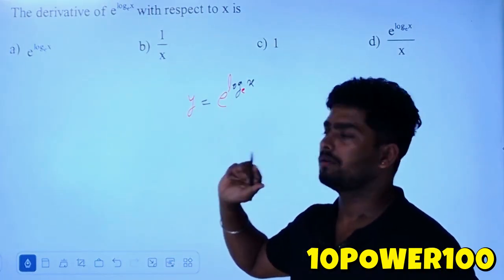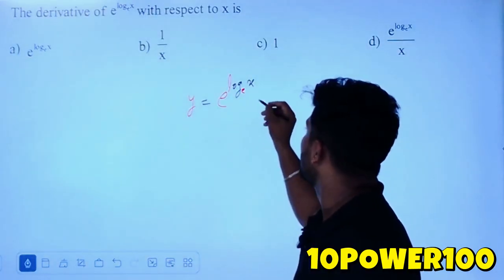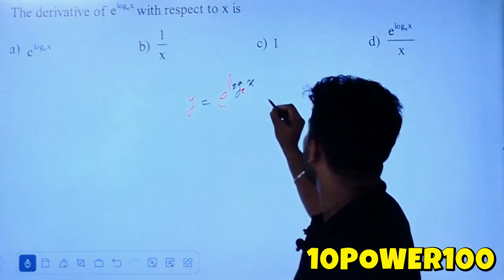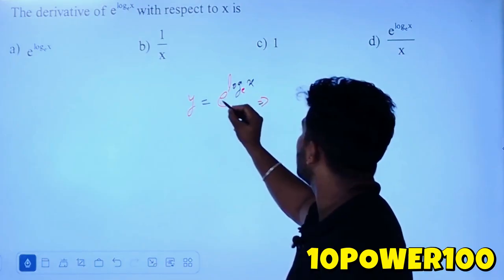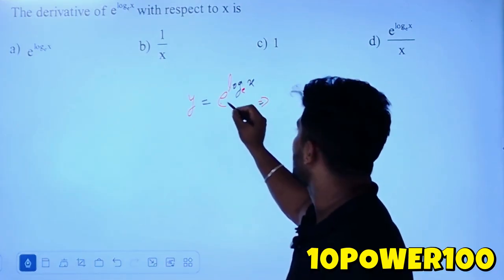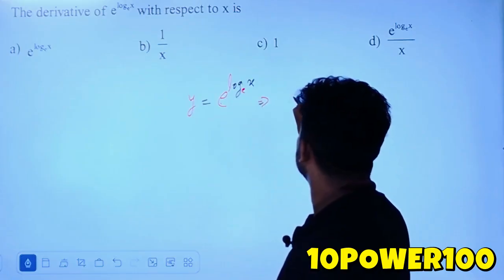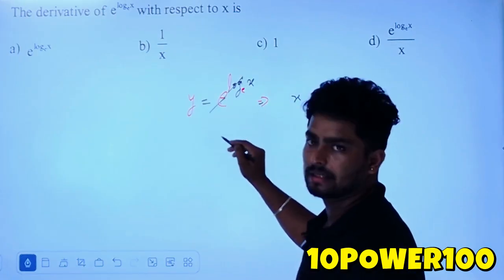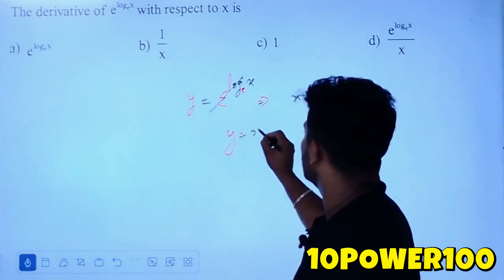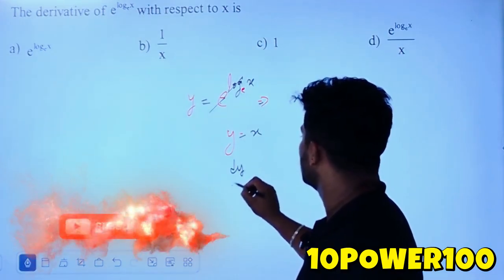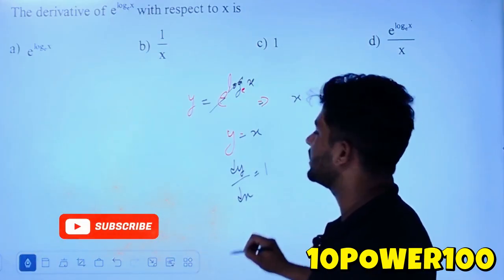See, if you solve without the chain rule by applying the log rules, what happens? This base e and the base of this log are the same. So when they are the same, the answer is only x. So the log and e cancel. So y is equal to x remains. Then dy by dx is equal to 1. Okay, this is one thing.